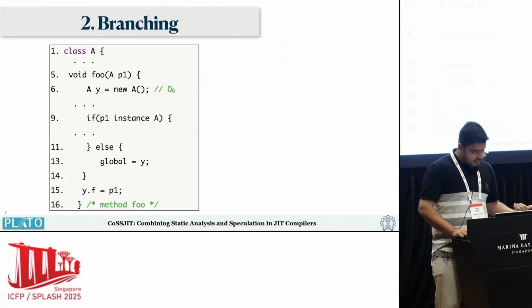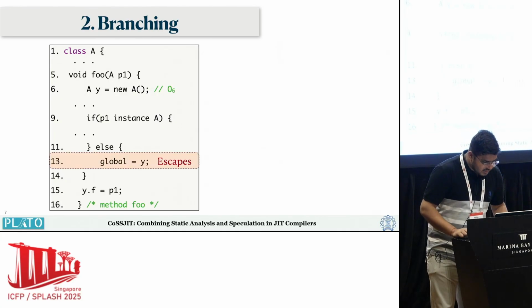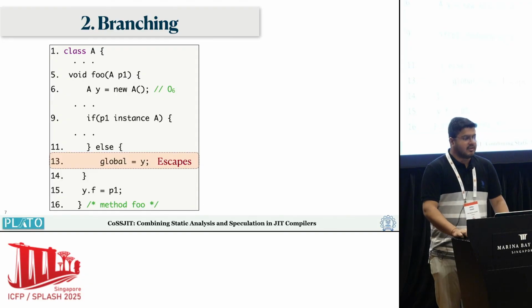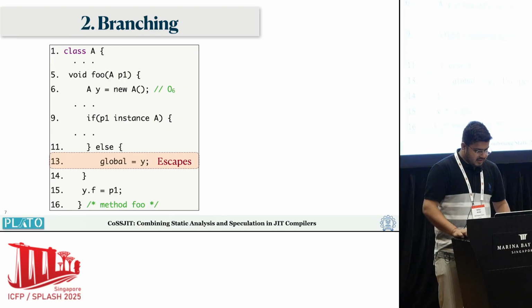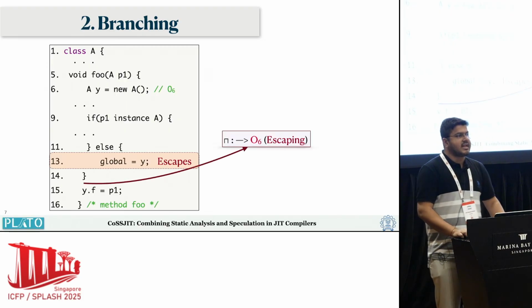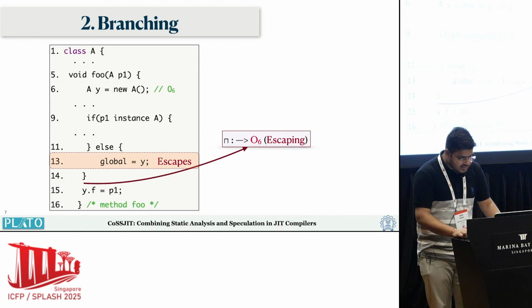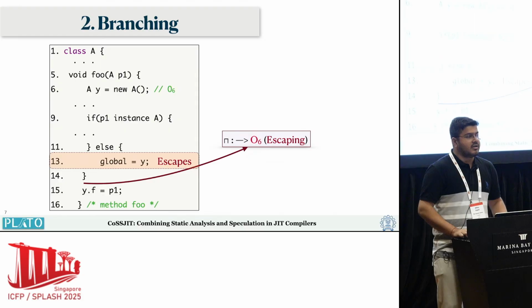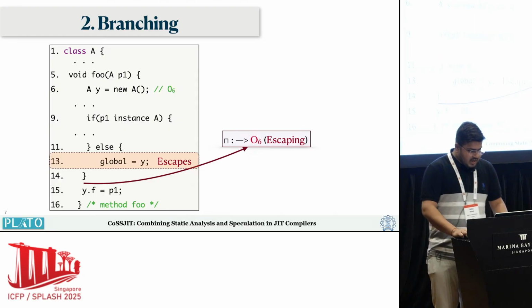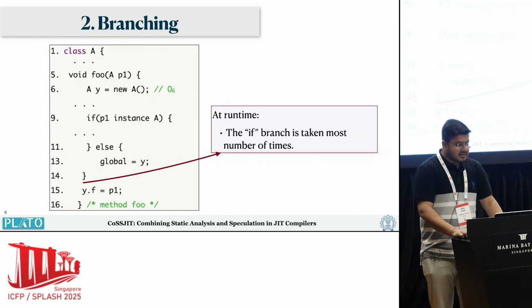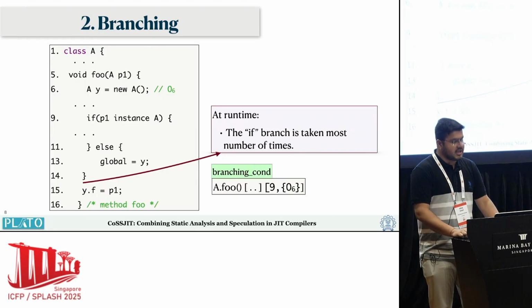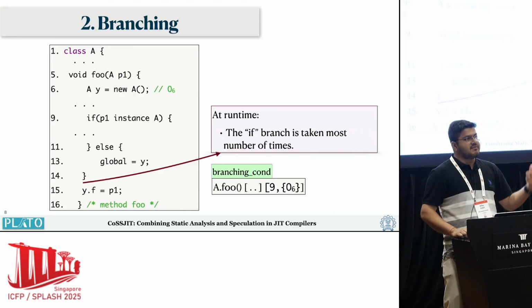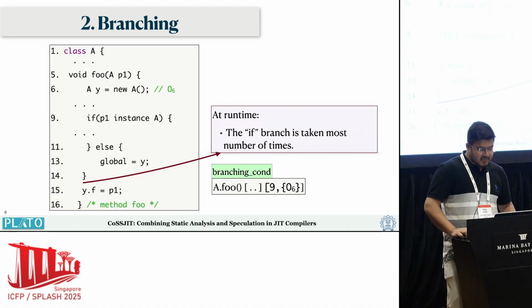Similar to the previous case, let's see if an object is escaping in one of the conditionals. Let's say in the else branch here, the object is marked for escaping. Again the standard static analysis will take a conservative approach and mark object O6 as escaping. To encode this, since at runtime the other branch might be taken most of the time, we add an extra condition for branching, where we say that if this is the branch taken most of the time, you can go ahead and mark it for stack allocation.